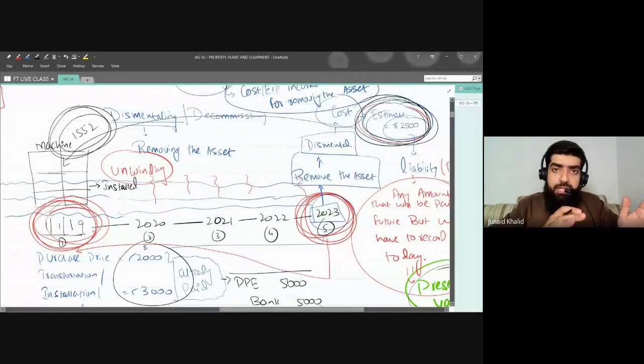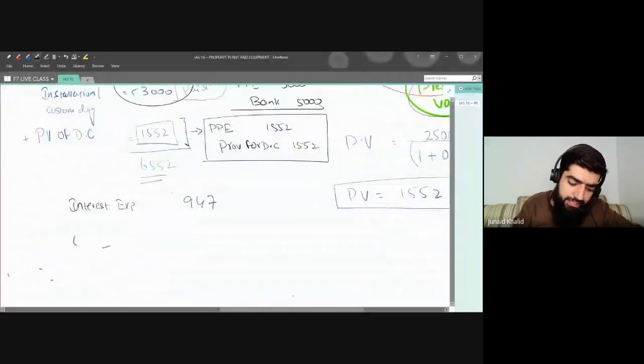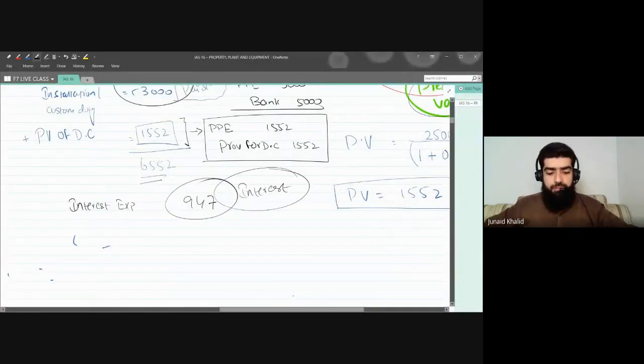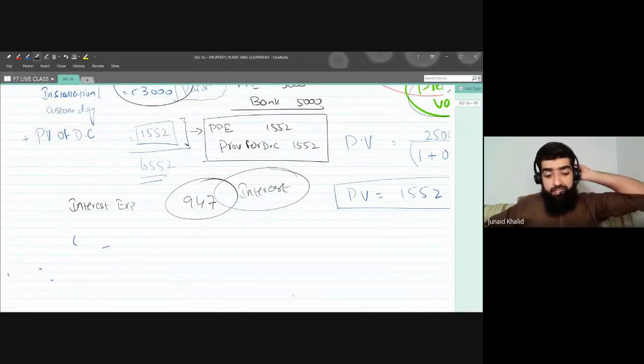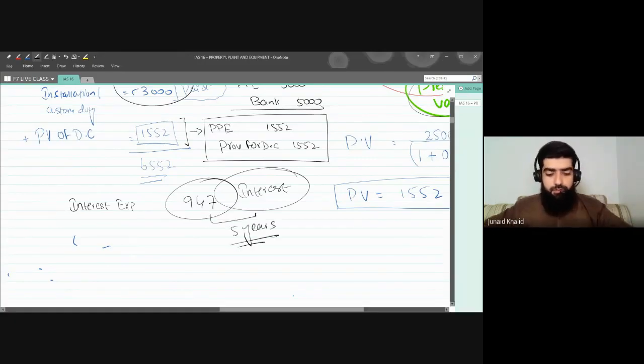Today you calculated the present value of 1552, so there is a difference of 947, and that difference is basically the interest. It is the complete interest for the 5 years.